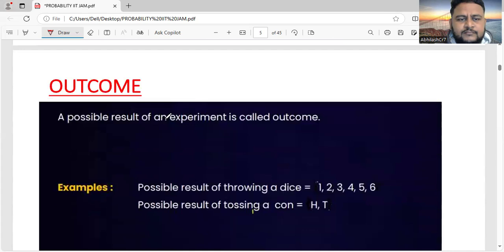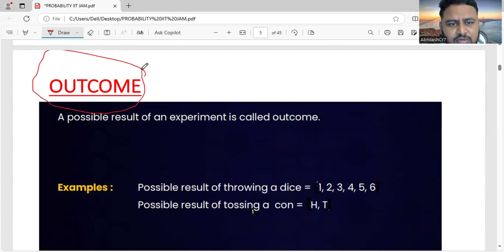Next word is outcome, friends. So what do you mean by outcome? A possible result of an experiment is called an outcome. So what do you mean by that? Suppose I toss a coin. Suppose our Indian team captain Rohit Sharma goes for a toss and tosses a coin. What is a possible outcome? It can be head or it can be tail. So the possible result of the experiment is called an outcome.